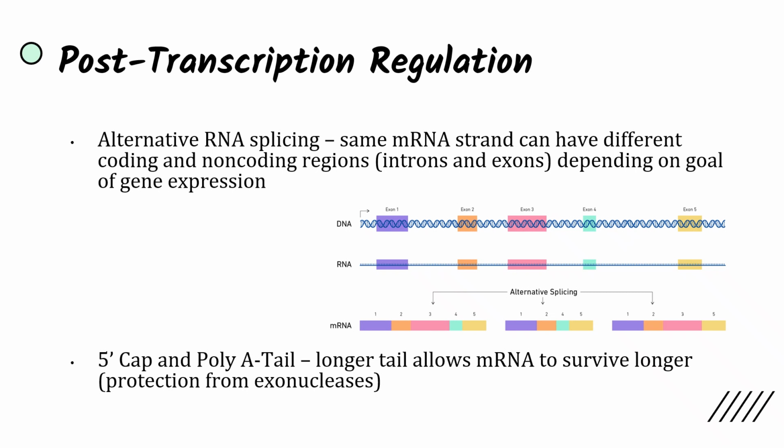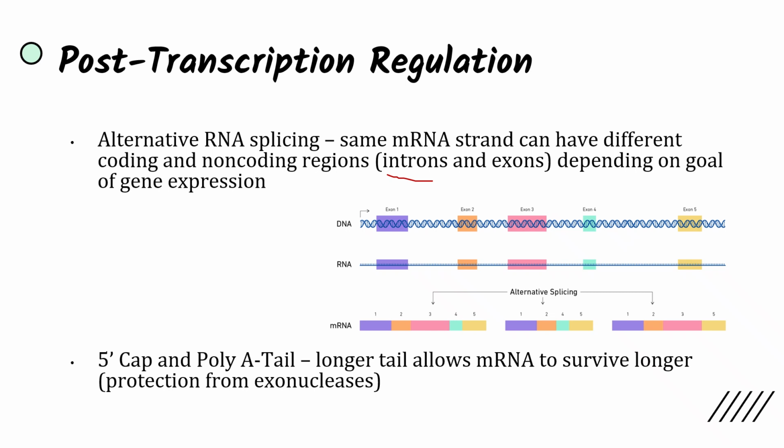Regulation also occurs post-transcription. And so we discussed some of this when talking about mRNA processing in 6.3, but when we do have RNA that is being processed after transcription, some non-coding regions are cut out of it. This is known as RNA splicing, and the non-coding regions are known as introns. And so we have alternative RNA splicing, where the same mRNA strand can have different coding and non-coding regions. So for one situation, the introns and the exons could be different, depending on the goal of gene expression. So the parts that get cut out of the code of the genetic information are going to be different for different types of gene expression. So even the same mRNA strand can code for different proteins.